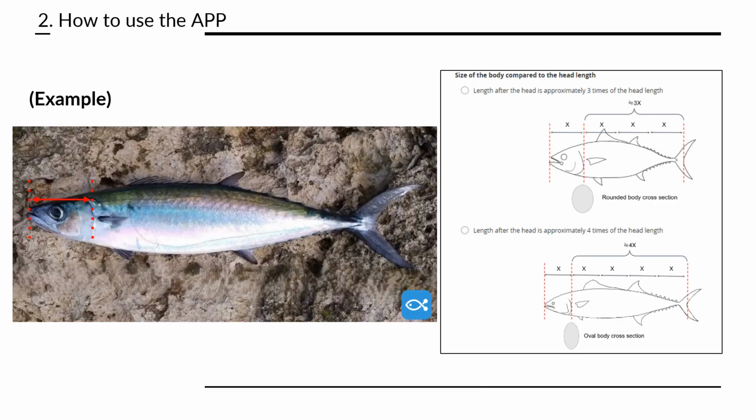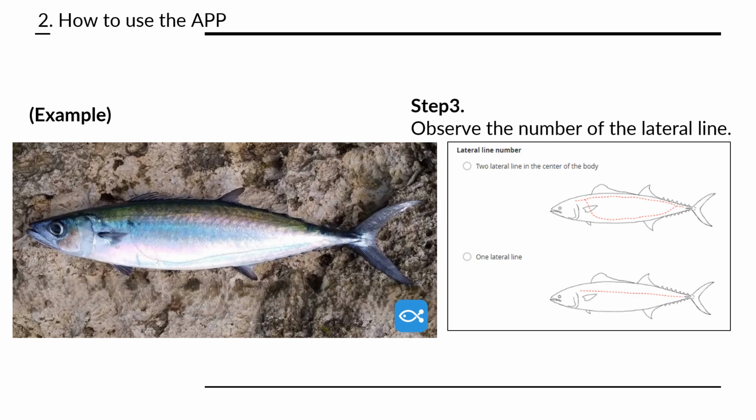So, for example, if you have this kind of fish in front of you, you measure the head length and see how many times it is to the body length, and if it's like in this picture, close to 4 times the head length, you choose this characteristic. Then it will guide you to the next characteristic.